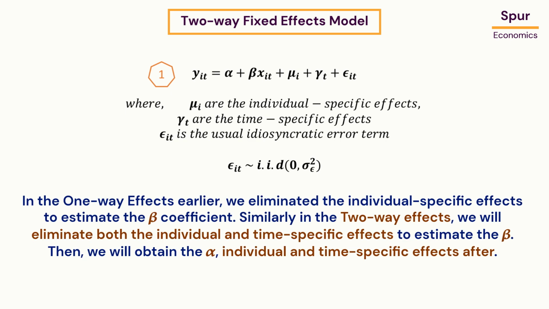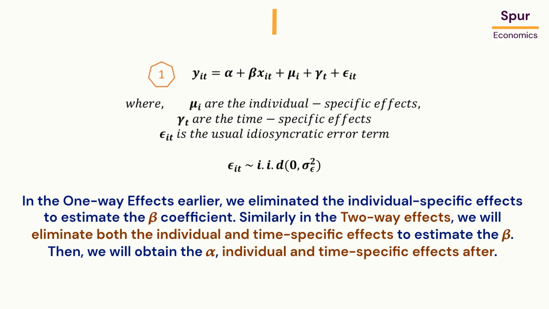In the one-way effects earlier, we eliminated the individual specific effects to estimate the beta coefficient. Similarly in the two-way effects, we will eliminate both the individual and time-specific effects to estimate the beta. Then, we will obtain the alpha, individual and time-specific effects afterwards.